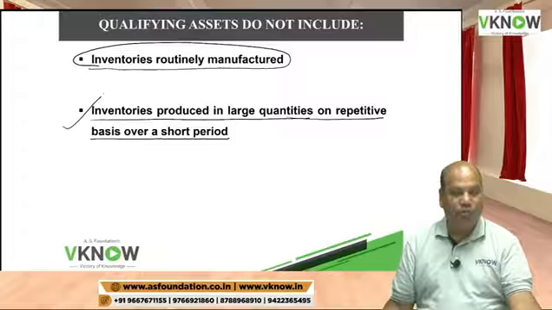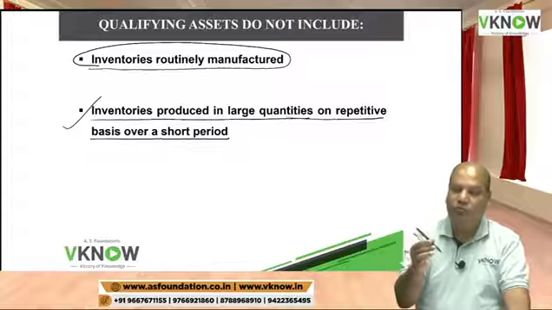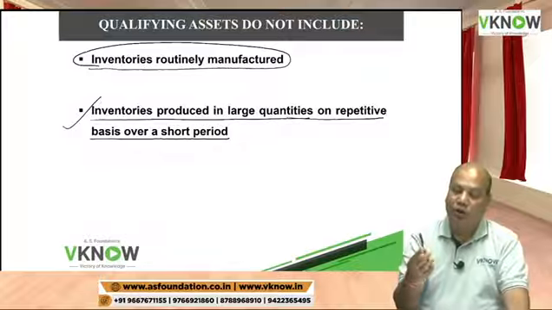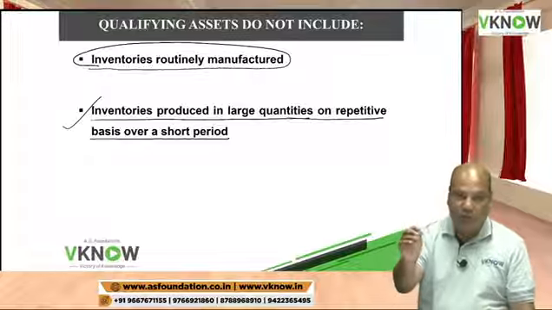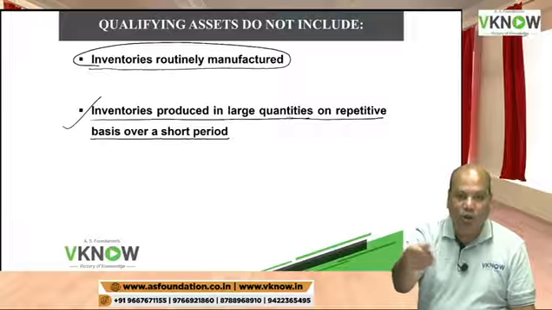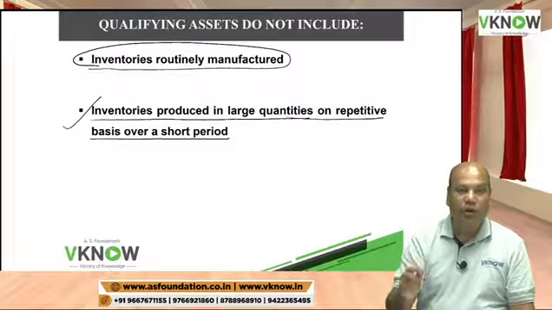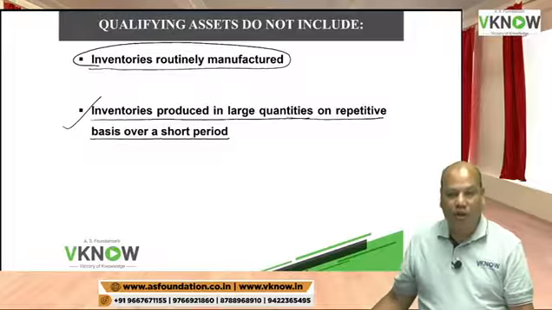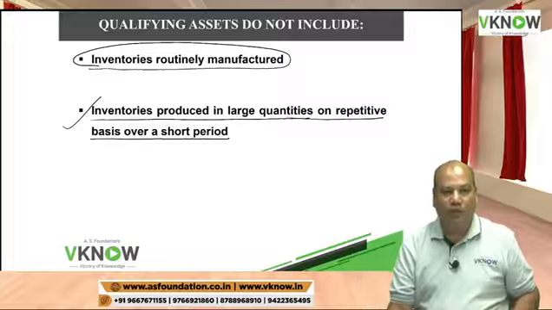This company Casio must be manufacturing 1,000 calculators every day, not a qualifying asset. Or say this pen, although it is an electronic pen, but similar to the pen that you are using, is it a qualifying asset? The answer is no, because these are routinely manufactured in large quantity on a repetitive basis. More importantly, it does not take a substantial period of time to get ready. So therefore, such inventory items are not qualifying assets.